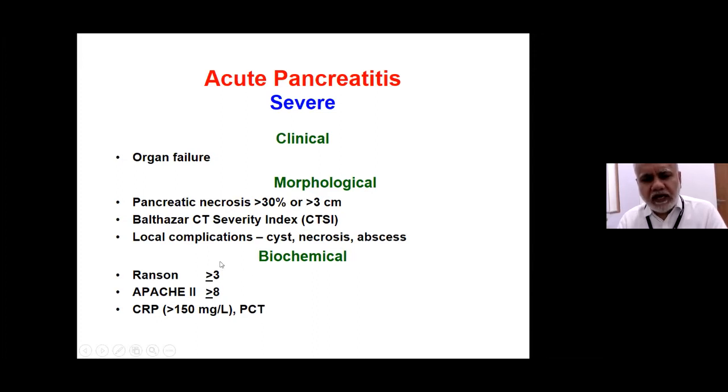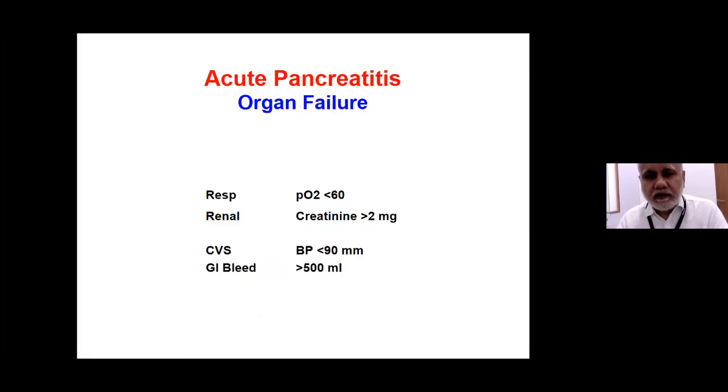There are many biochemical criteria. Some are very complex, like Ranson and APACHE, and some are single parameter criteria like CRP and procalcitonin, which have also been used to indicate severity of acute pancreatitis. So in terms of organ failure, it is mainly respiratory or renal, and less significant are cardiovascular and GI bleed, because patients who have respiratory or renal organ failure do worse as compared to those who have cardiovascular or GI bleed as the organ failure.